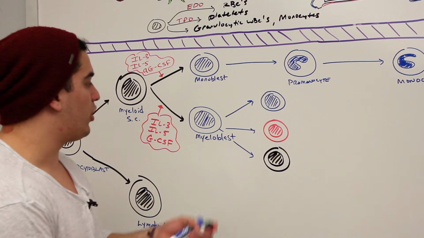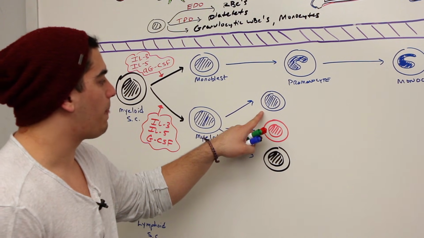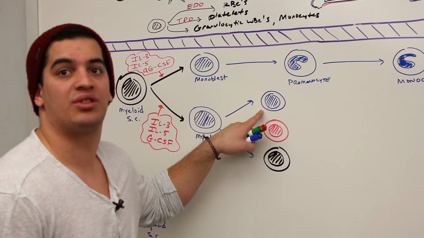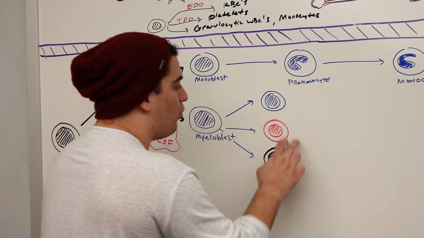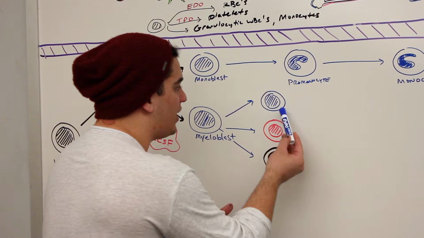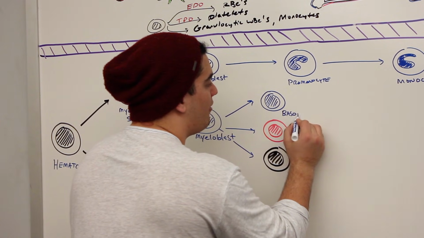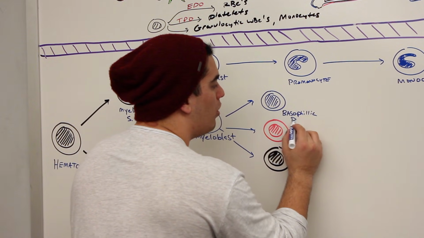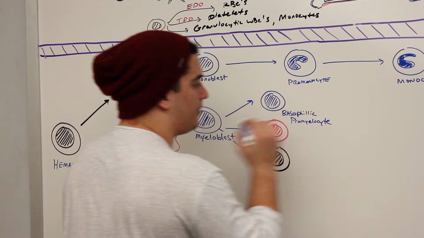Now first off, when they go from the myeloblast, they're going to go into what's called a promyelocyte. So myeloblast to what's called a promyelocyte. But each individual one is different. So we're going to call this one right here a basophilic promyelocyte, right?